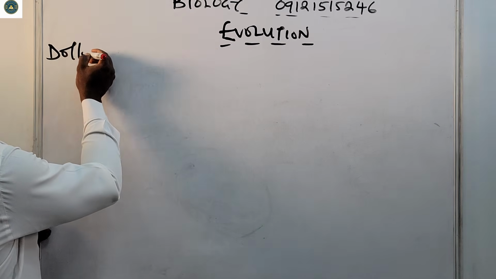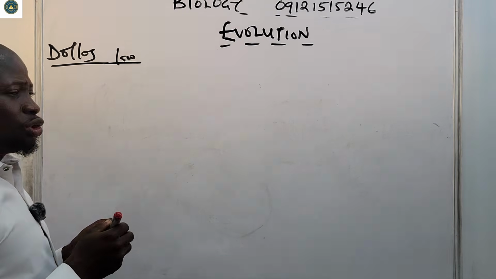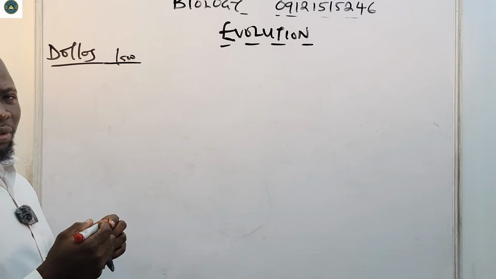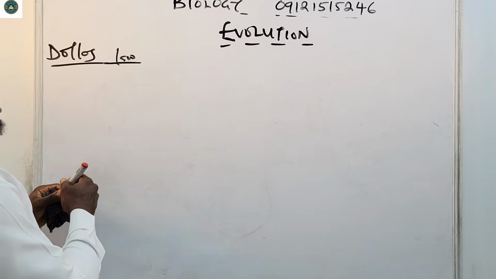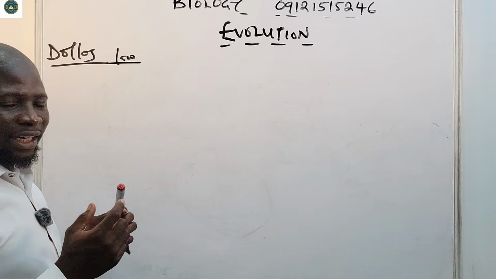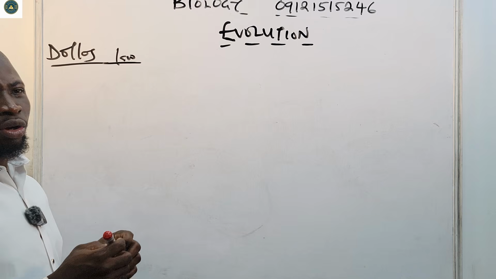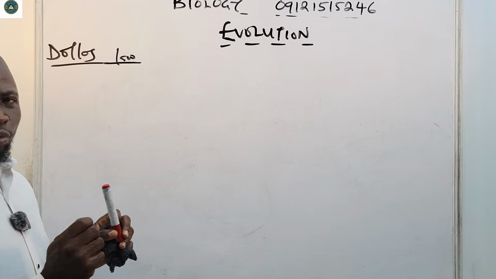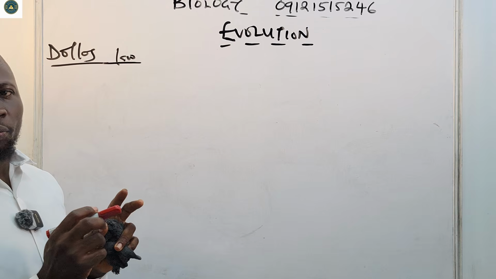And the reason why we're talking about Dollo's law is because evolution is a progressive process. Evolution never stops. So let's look at Dollo's law. Dollo's law states that once a structure or trait is lost in a species during evolution, it can never return in the same form.